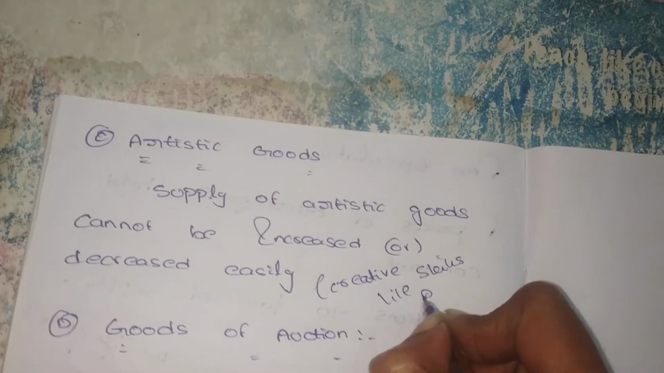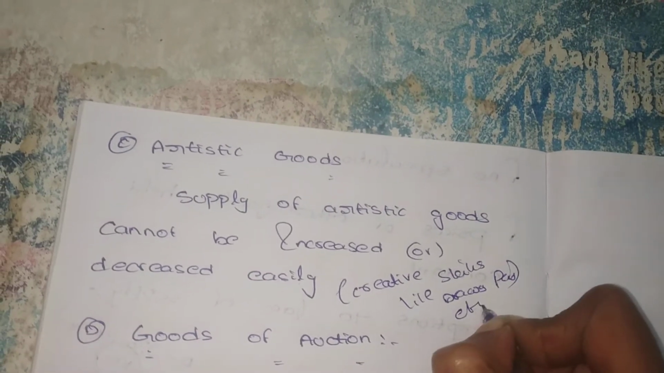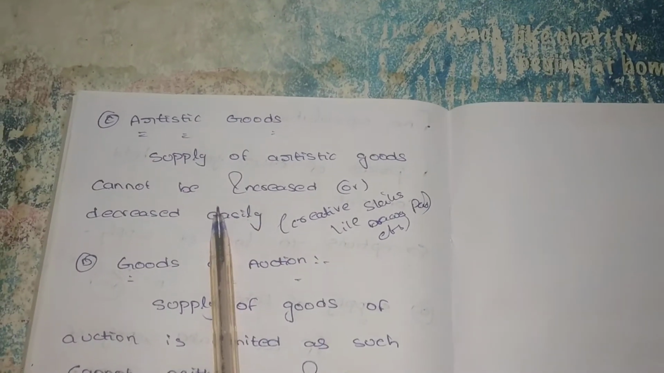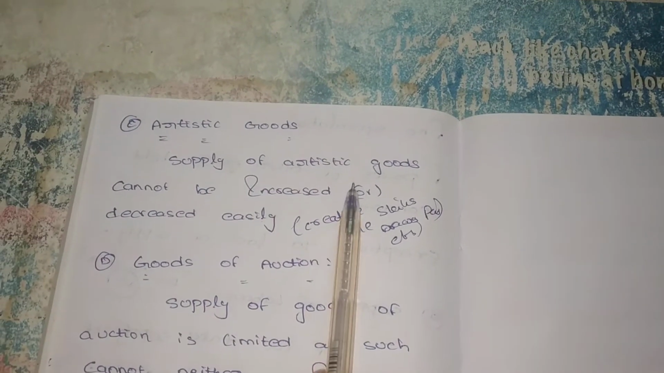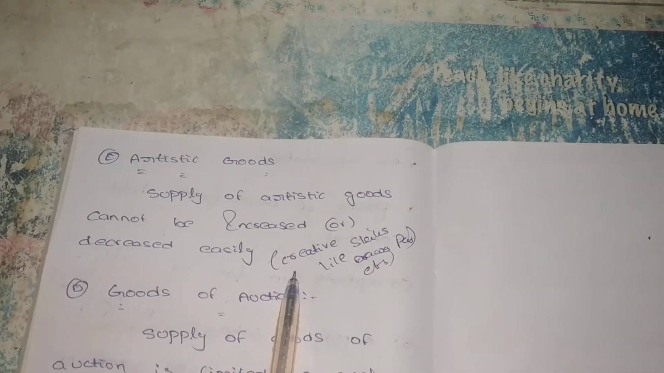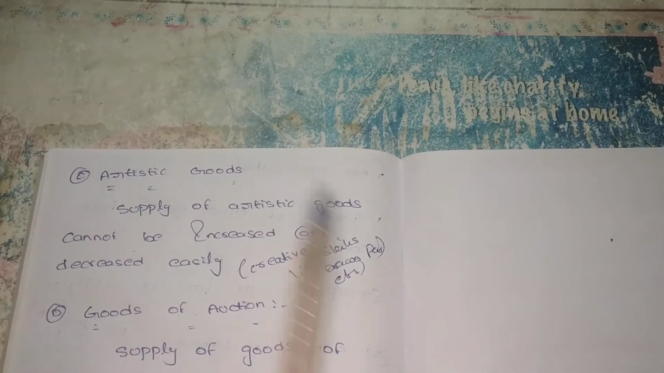Like drawing, painting, etc. In these types of goods, artistic goods, the supply cannot be increased or decreased. For example, there is the Mona Lisa painting. We have to purchase it whether there is an increase in price or a decrease in price.